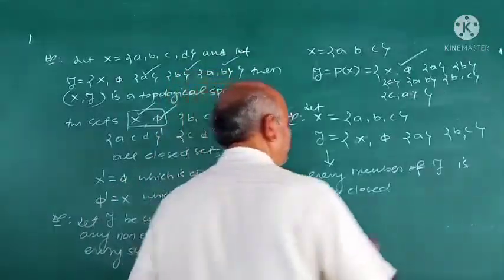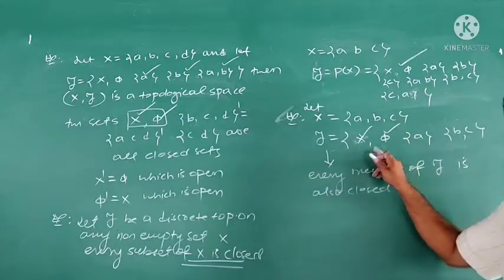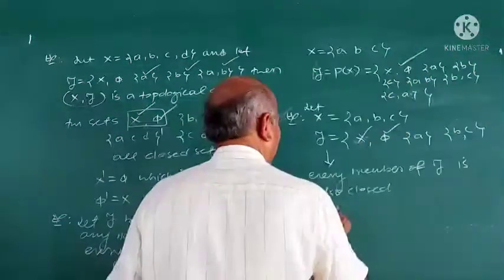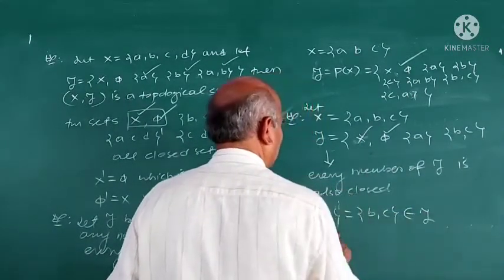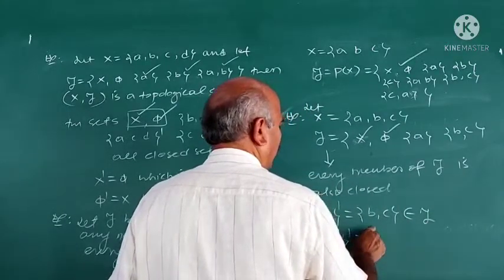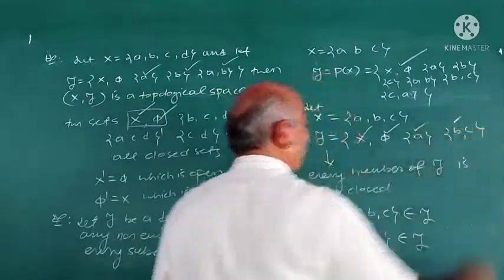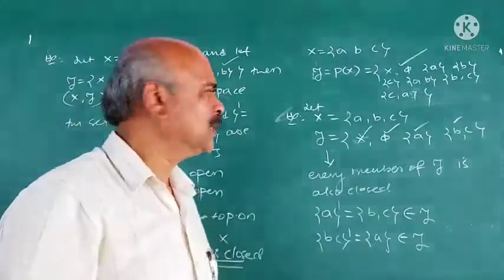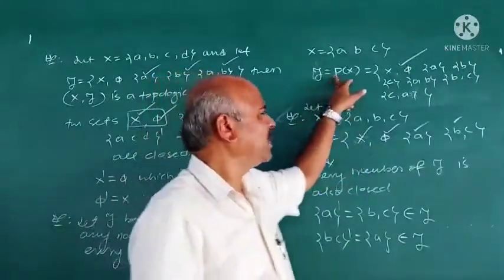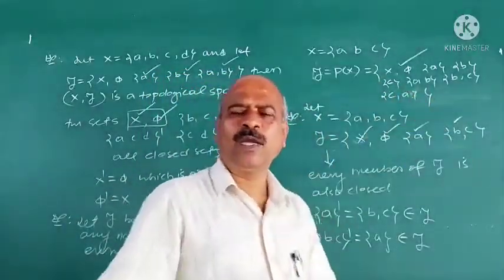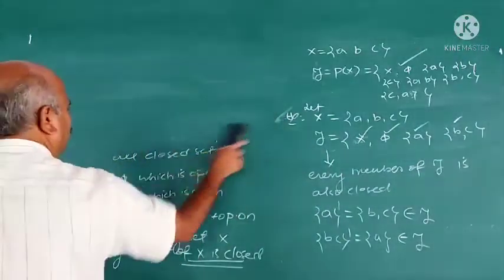How is that not true? First you have to prove that every member of tau is closed. X and phi are always open as well as closed. Now I consider {a}. {a} is closed because what is A dash? {b, c}, it is open. And {b, c} is closed because the complement of {b, c} is {a}, it is open. Therefore, every member of tau is open as well as closed. But this is not a discrete space. Why is it not a discrete space? Discrete topological space means tau must be like this. If tau is P(X), then only it is the discrete topology. So the converse of that is not true.